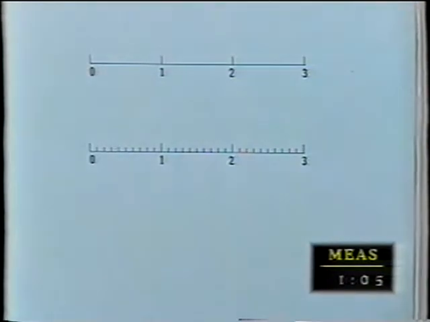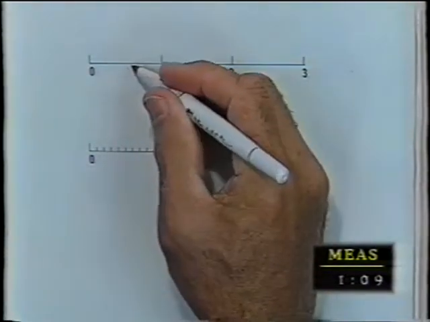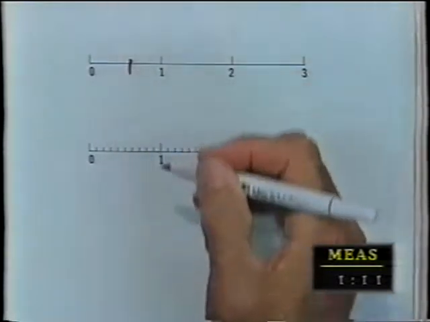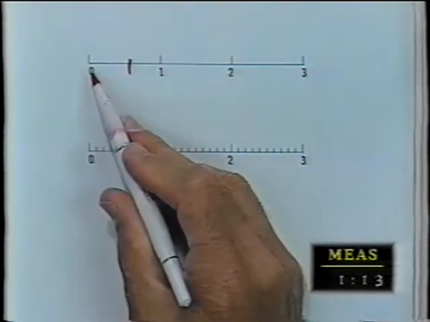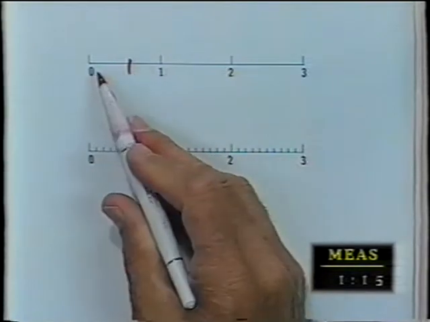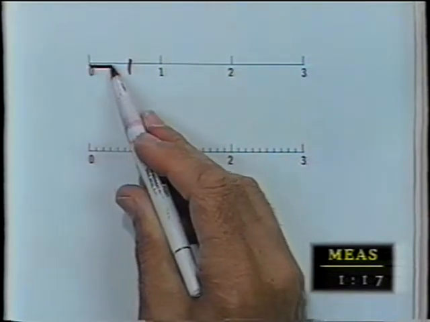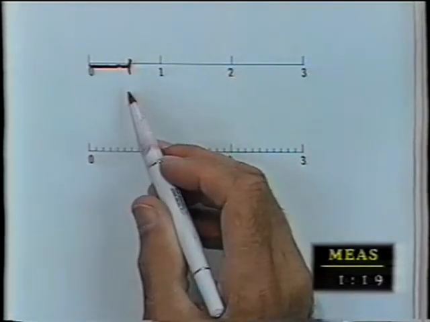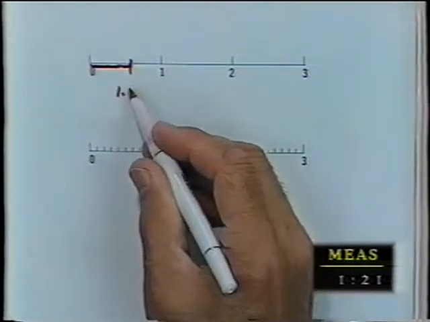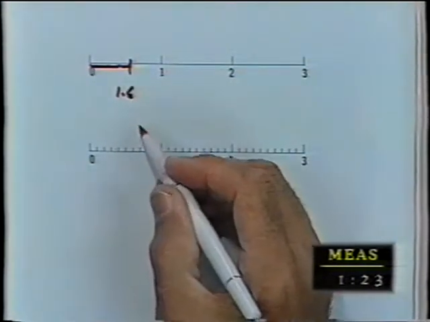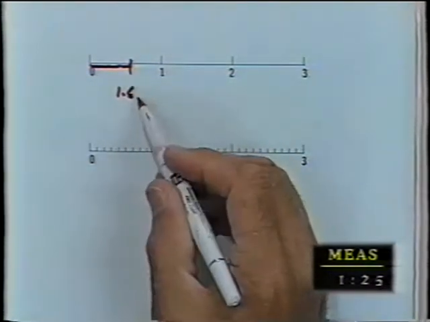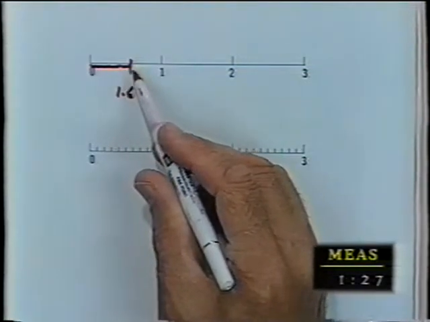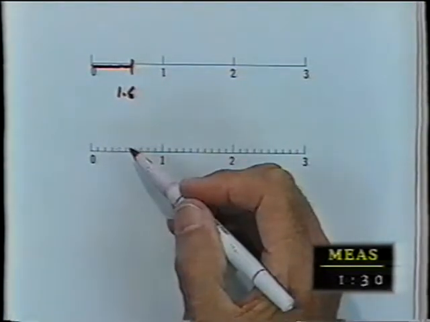Here is a couple of rulers. If I put this against something and measure it and it comes out over here, I would say, oh, the length of the thing that I'm measuring goes from here to here is 1.6. I really can't say more. 1.5, 1.6, it's about 1.6.